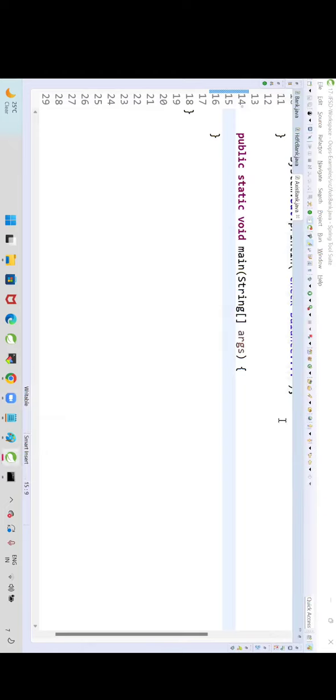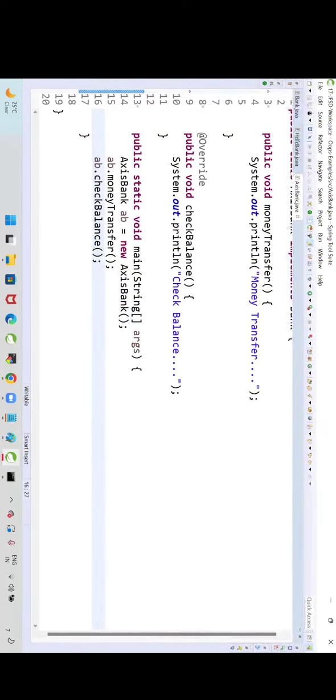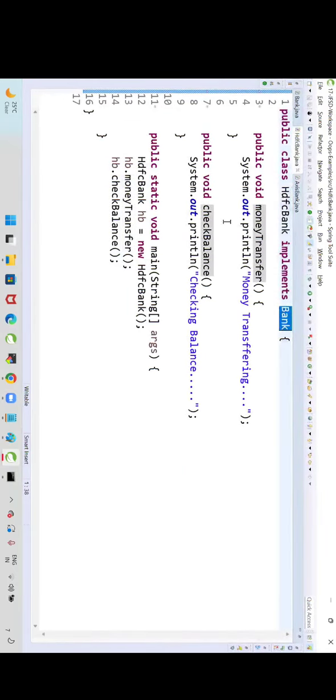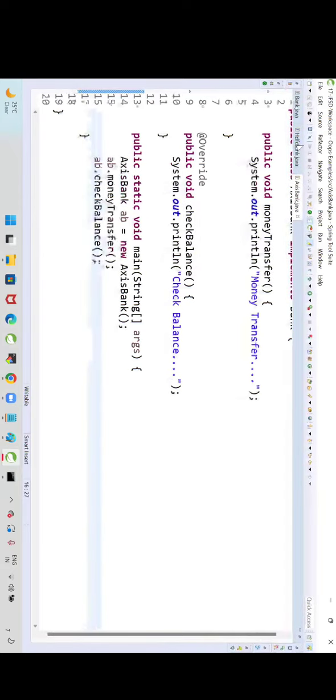An interface will not contain a constructor. So an object cannot be created for an interface. Let's go for AxisBank ab = new AxisBank. ab.moneyTransfer, ab.checkBalance. Right. HDFC Bank is implementing the Bank interface, Axis Bank is also implementing the Bank interface. Run the Axis Bank. Money transfer from Axis. Check balance from Axis. Okay?